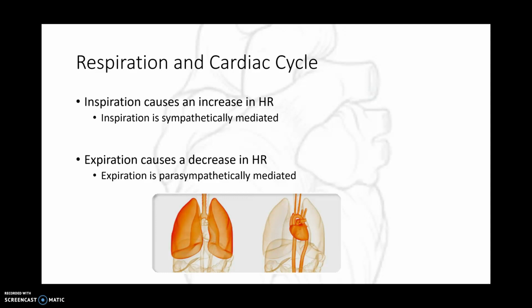Now, very quickly, we need to turn that off, right? So when we expire, we turn off the phrenic nerve. The vagus nerve can then exhibit its effects, release acetylcholine to the cholinergic receptors, and that can become the dominant neurotransmitter of the heart rate, so then cycle rate can slow back down.